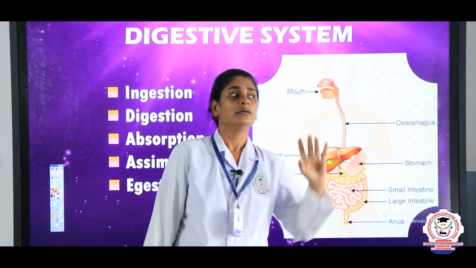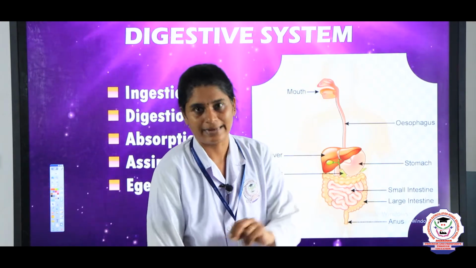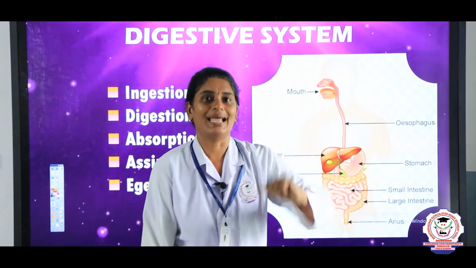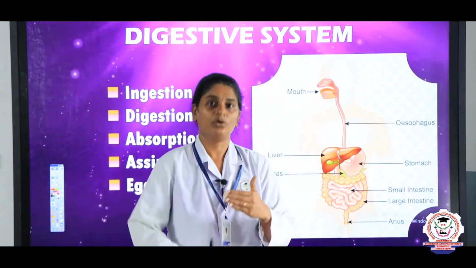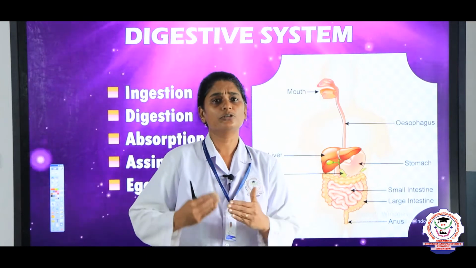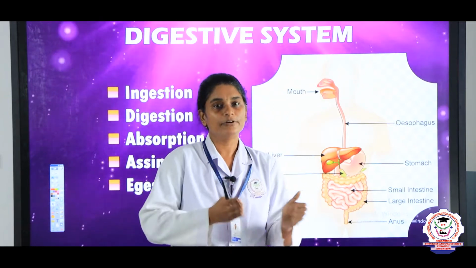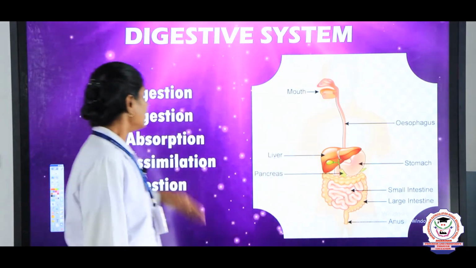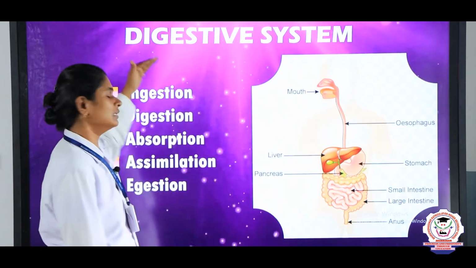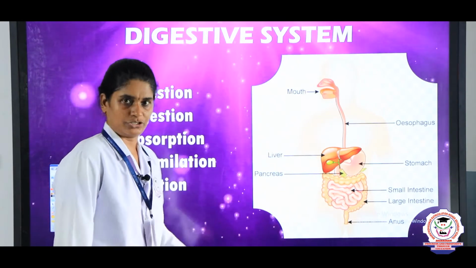You all learned that the food contains a large number of substances called nutrients. So, what happens to the food after we eat? Of course, the food and the nutrients get digested, or they go through a process of digestion. This process of digestion involves various steps. Now let us see what the steps in the digestive system are. These are all the 5 steps involved in the process of digestion.